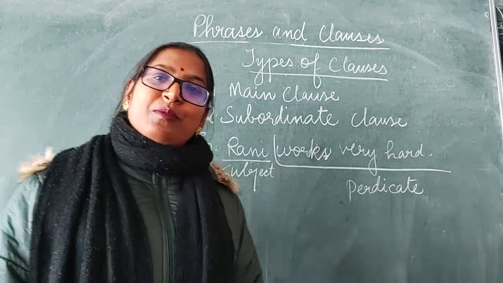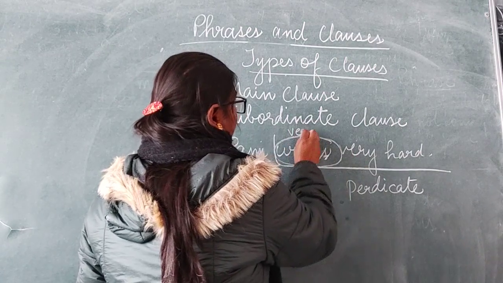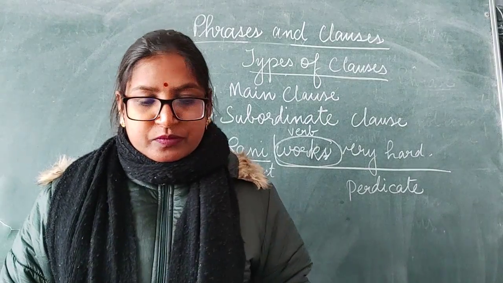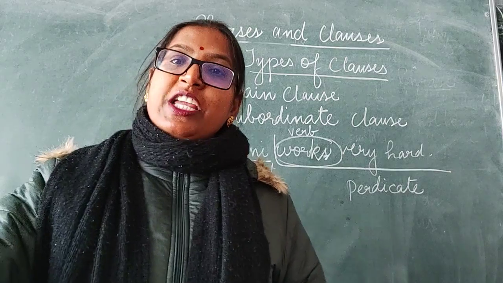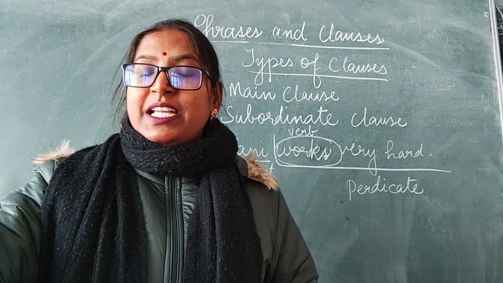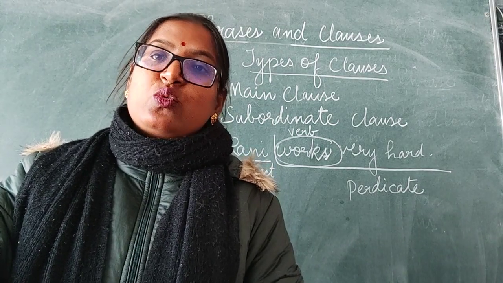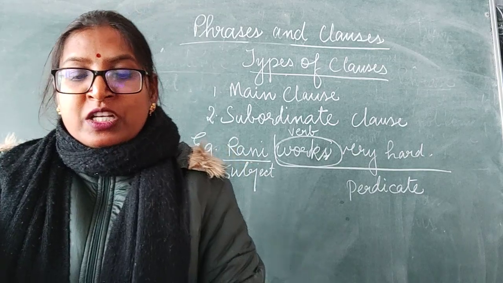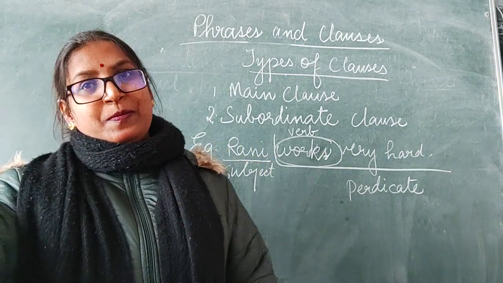And what is the verb, my dear children? Works is the verb. So, since the sentence has only one subject and one predicate, it can be said the sentence has only one clause. The sentence is having only one clause. This clause makes complete sense on its own.